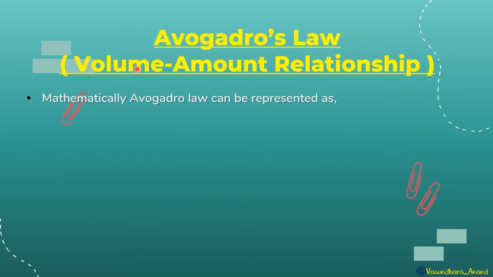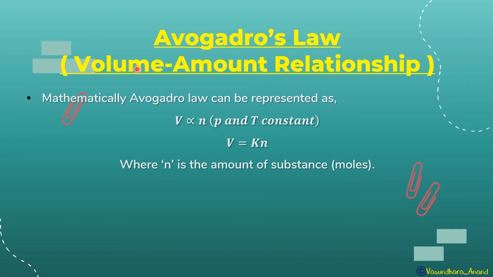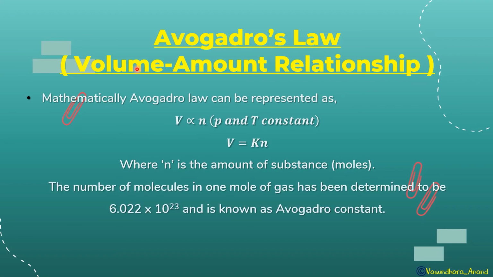Mathematically, Avogadro's law can be represented by V is directly proportional to N. If there are more moles, or more molecules, there will be more volume. But the condition is that pressure and temperature should be constant. If we remove the proportionality sign and put a constant, and N is the amount of the substance, that is called moles. The number of molecules in 1 mole of gas has been determined to be 6.022 × 10^23, and it is called the Avogadro constant. This is the very basic thing which we have been doing since class 9th.